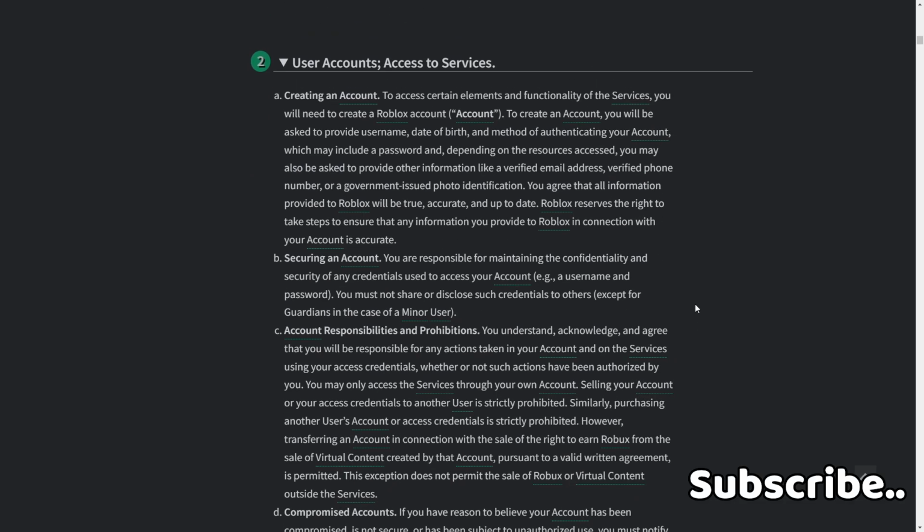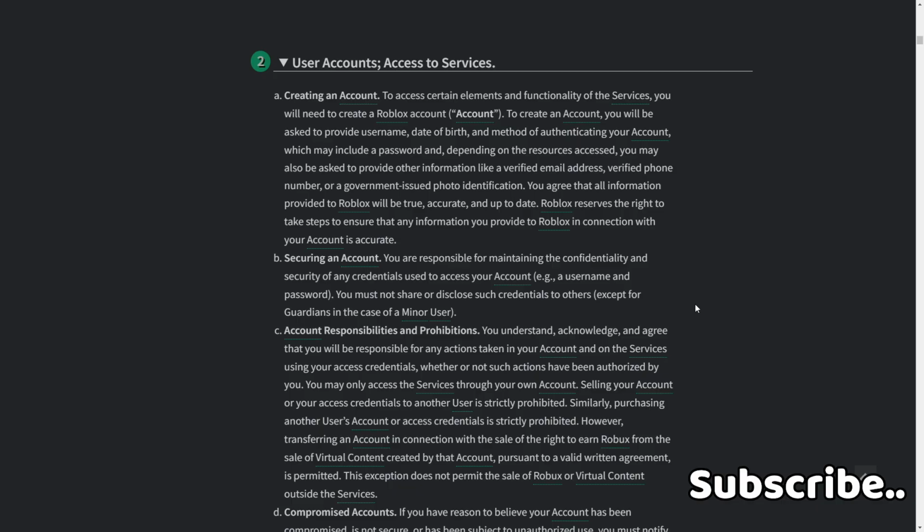B. Securing an account. You are responsible for maintaining the confidentiality and security of any credentials used to access your account, e.g., a username and password. You must not share or disclose such credentials to others except for guardians in the case of a minor user.